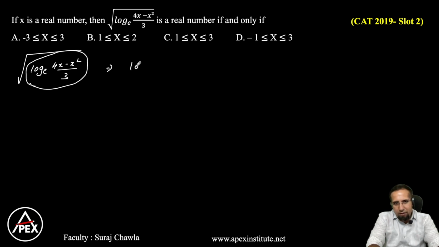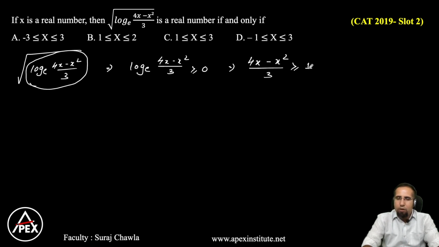So I can simplify this as log some base of (4x minus x square) by 3 should be greater than or equal to 0. Now to eliminate the log, I can take e to the power 0. So I can simplify this as (4x minus x square) by 3 is greater than or equal to 1. So now I can simplify this as an inequality based question. So this is 4x minus x square is greater than or equal to 3.